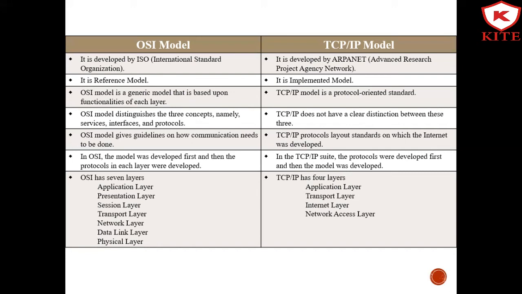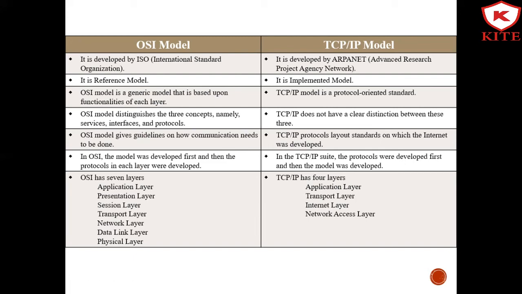The next point is that the OSI model has three concepts, namely services, interfaces, and protocols, whereas the TCP/IP model does not have a clear distinction between these three. The OSI model gives guidelines on how communication needs to be done, whereas the TCP/IP model lays out standards on which the internet was developed.